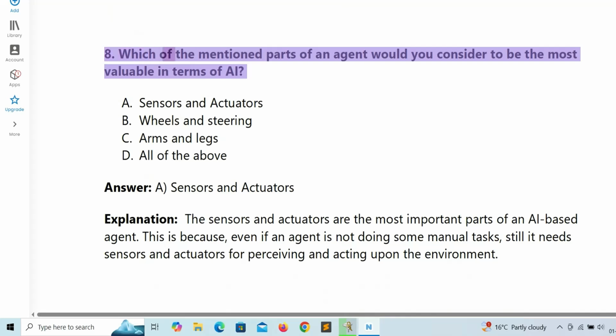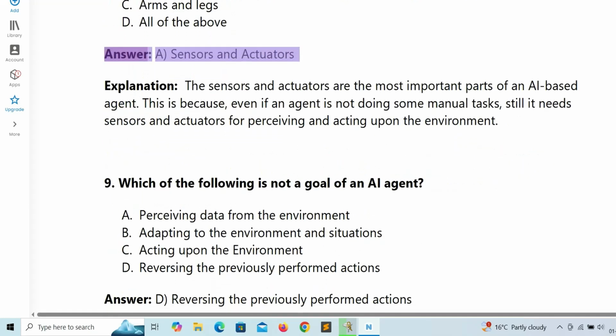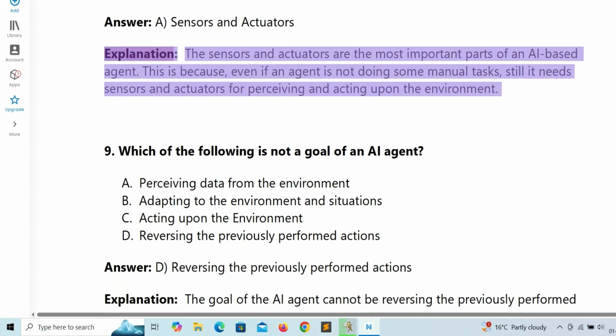8. Which of the mentioned parts of an agent would you consider to be the most valuable in terms of AI? A. Sensors and actuators. B. Wheels and steering. C. Arms and legs. D. All of the above. Answer: A. Sensors and actuators. Explanation: the sensors and actuators are the most important parts of an AI-based agent. This is because, even if an agent is not doing some manual tasks, still it needs sensors and actuators for perceiving and acting upon the environment.